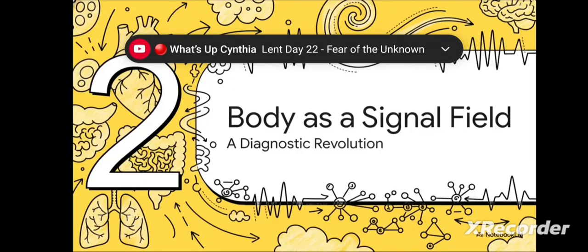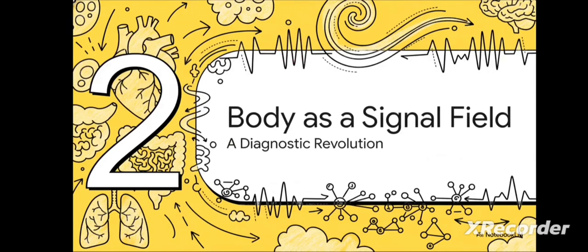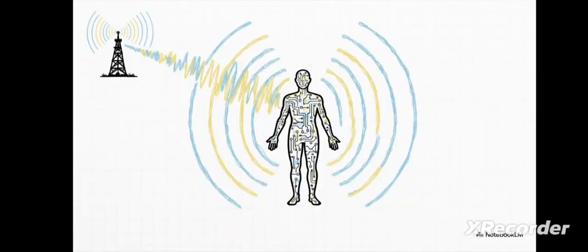Okay, so we've rediscovered this old law. Now what? How does it actually change things? Well, it completely revolutionizes how we look at our own bodies. It forces us to shift from a purely biological view to something way more dynamic. This, right here, is the new paradigm. We have to start thinking of the human body not just as biology, but as a global signal field, kind of like the one Marconi was working with. And when we do that, we can apply his mathematics to see things we never ever could before. We stop looking for just physical things and start listening for the signals they produce.